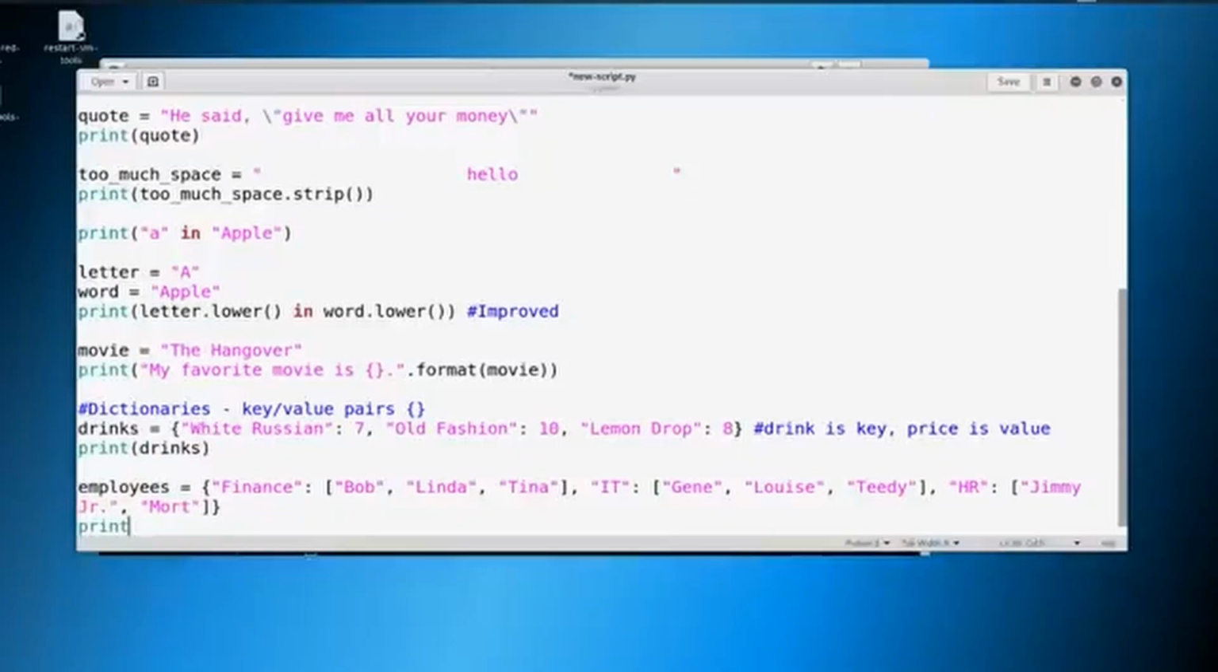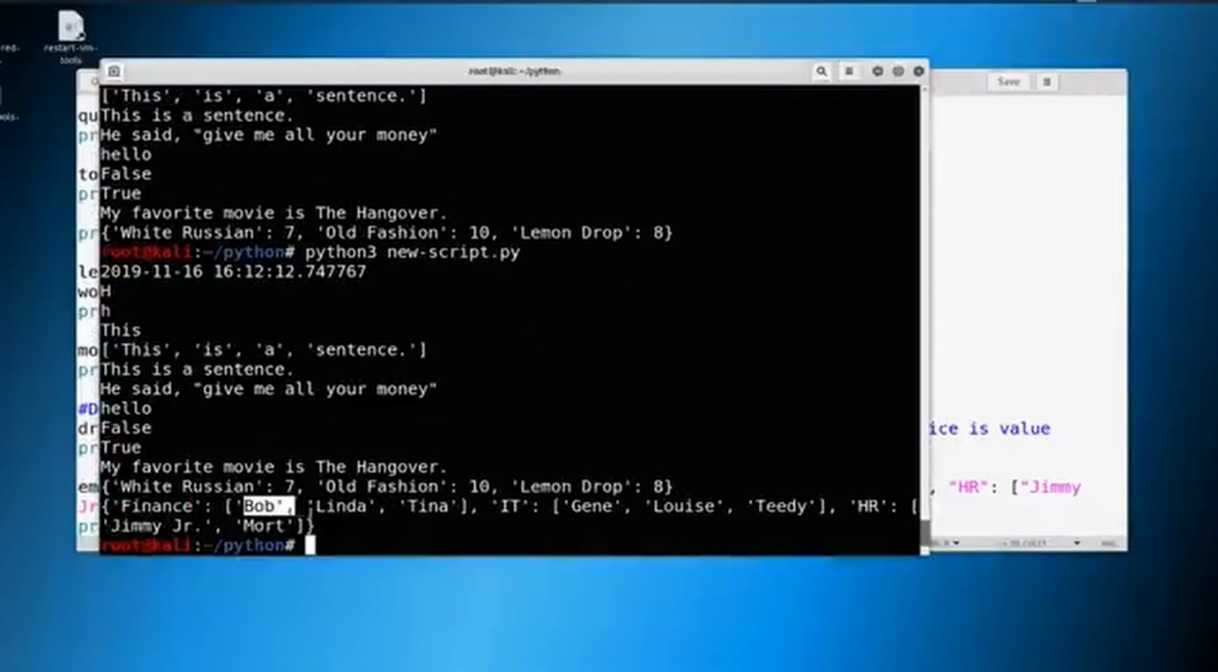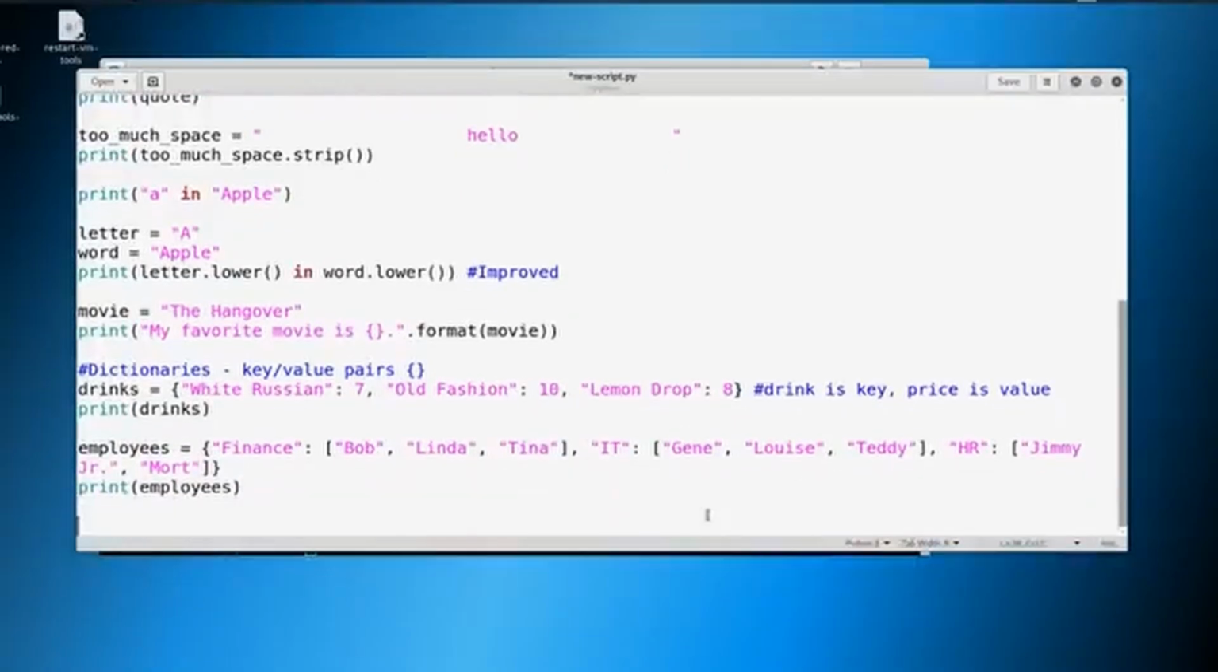Now again, we can print out employees and we should be able to see our dictionary here. Save this, give it a print. Okay, you can see finance has Bob, Linda, Tina. IT has Gene, Louise, and Teddy, and Jimmy Jr. and Mort are in HR. I'm going to fix this typo. And all right, so let's say that we want to add a new key value pair. Well, let's say there's a new department. And we could say there's a new department called legal. So employees, and let's add in legal.